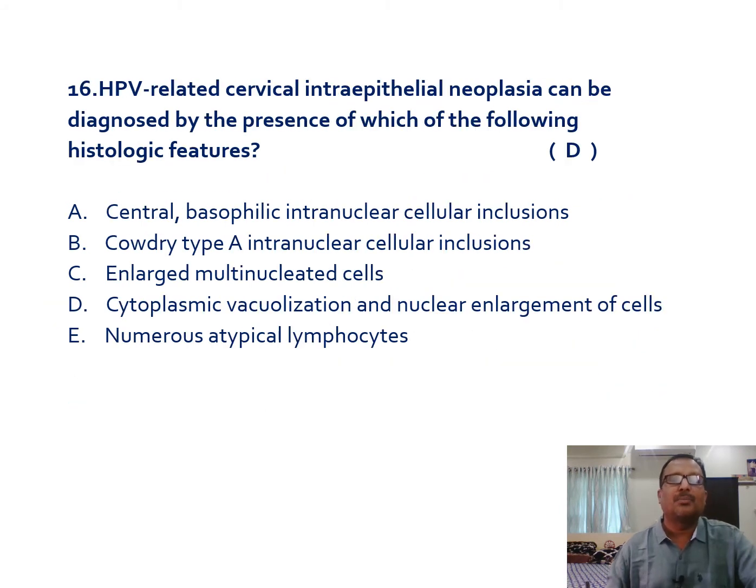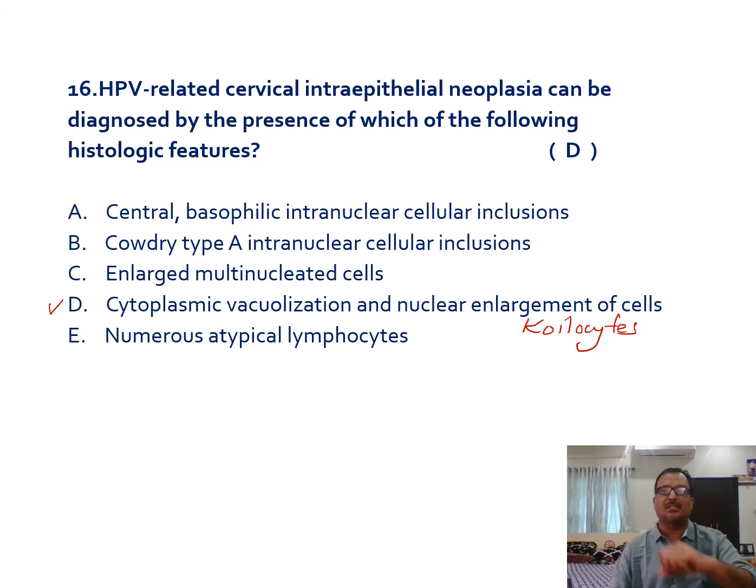Then, human papillomavirus related cervical intraepithelial neoplasia can be diagnosed by the presence of which of the following histologic features? The answer here is the cytoplasmic vacuolation and nuclear enlargement of the cells. These cells are known as koilocytes. So the presence of koilocytes is a very important feature of this particular condition.